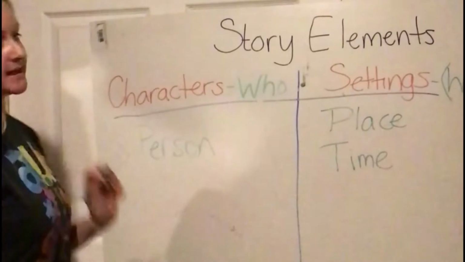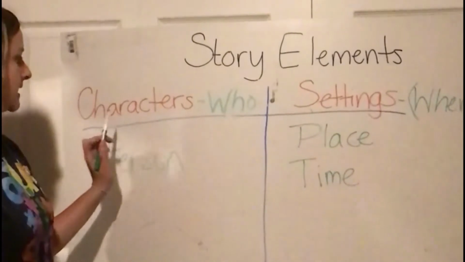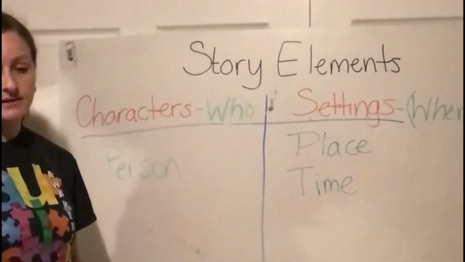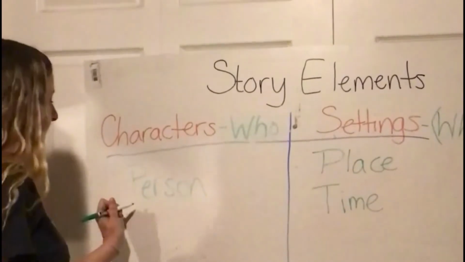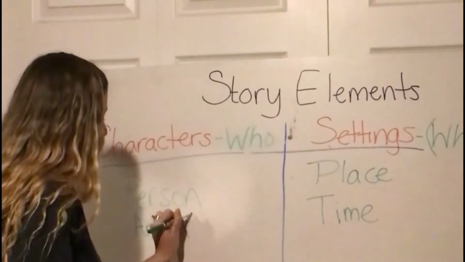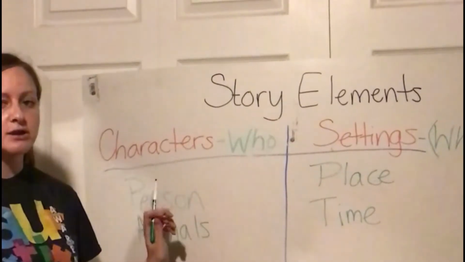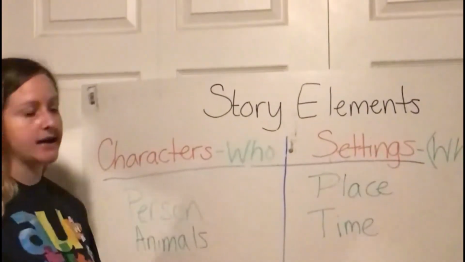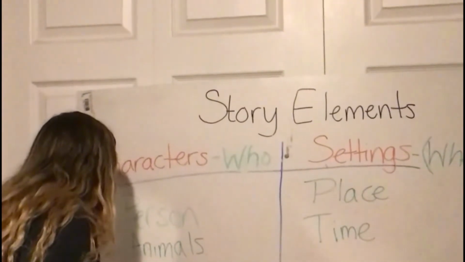So a person could be a character. Could anybody else tell me what a character could be other than a person? Thomas? Yes, a cat. He says a cat. So we could say animals. So we have characters could be a person or an animal. Our character is anything or anyone that can think, feel, or act. So we could say person, animal, or creature.